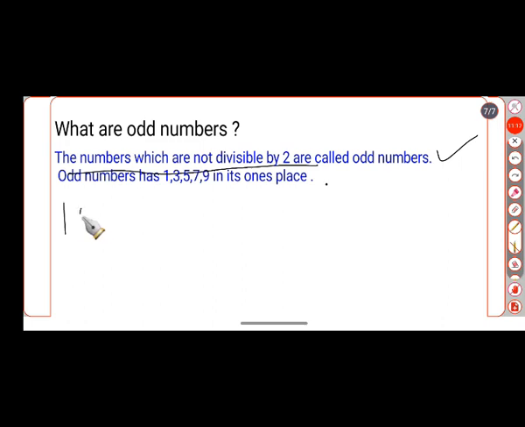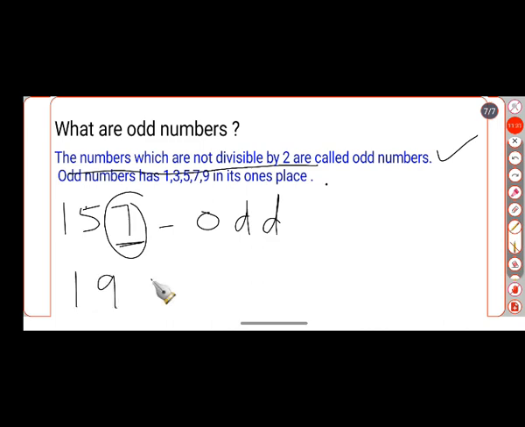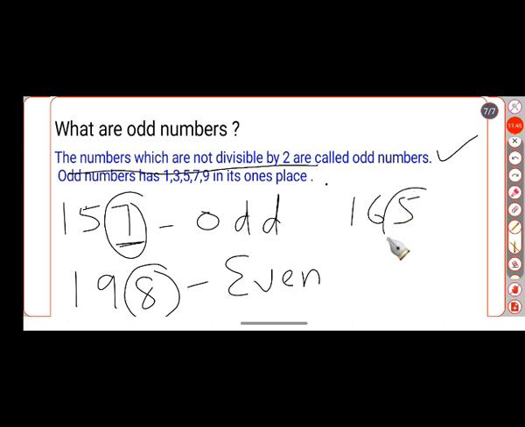For example, you see 157. Is it an odd number or an even number? Just see 7. If 7 is present in the ones place, it is an odd number. Understood the concept? Now 198. What is present in the ones place? 8. So it is an even number. Now 165. You see the ones place. What is present? 5. So it is an odd number.